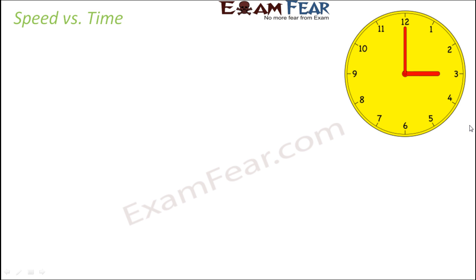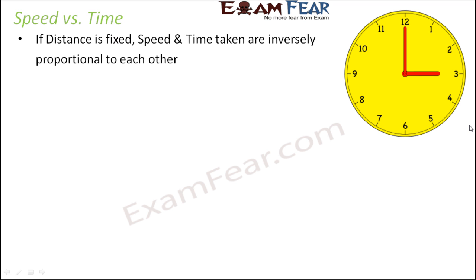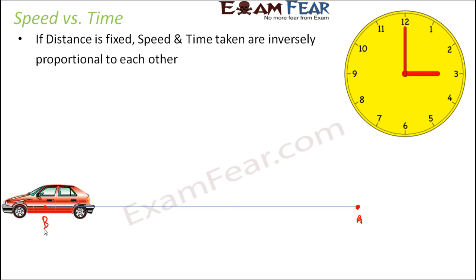Now let us talk about speed and time. We have spoken about distance, time and speed before also. This time we assume that the distance is fixed. Let's say that the car has to travel from point A to point B. So this is the fixed distance. If the distance is fixed, how would speed and time vary? Let's say in the first scenario, the car travels with a very high speed. In this case, the time taken by the car to travel from A to B is very small, maybe some 5 minutes. So this is our case 1.